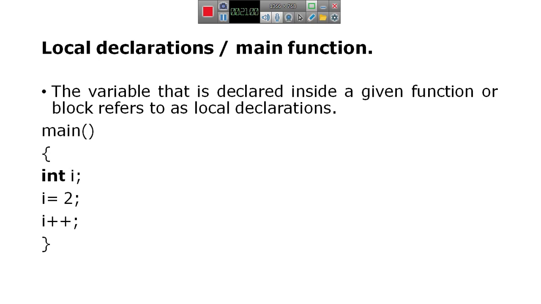The compiler starts execution from the main function, and the main function is divided into two parts: declaration part and executable part.